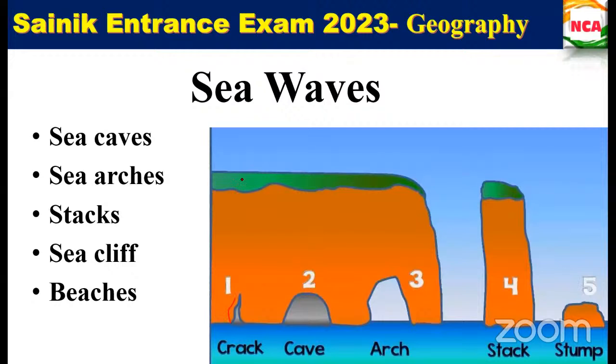Ma'am, do sea waves also mean earthquake or tsunami? No, it is not. It is normal that sea waves will be there because of the ocean currents. Those huge waves do not come often, whereas these happen regularly. Ma'am, what is meant by sea cliff? Oh, yes, I will tell you.